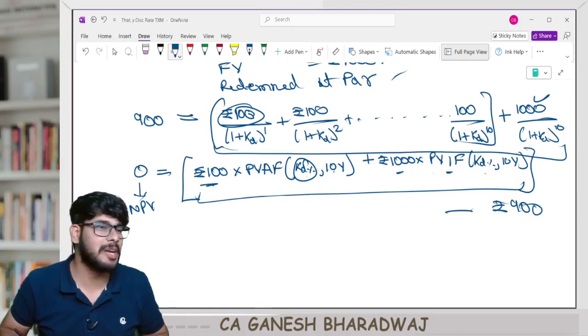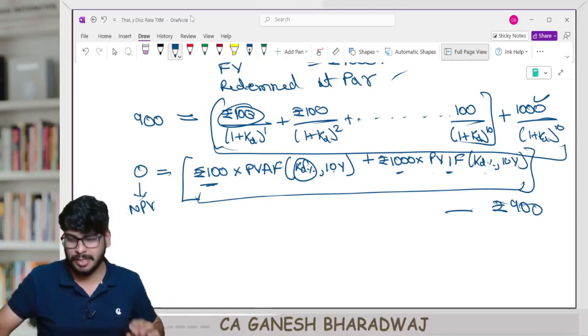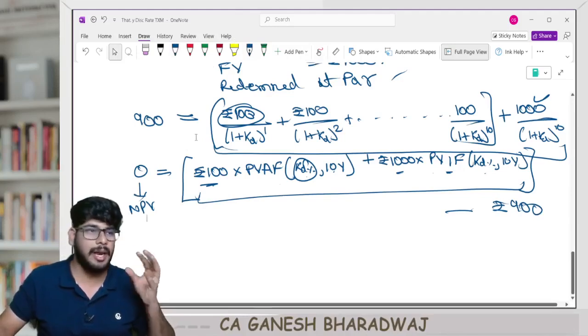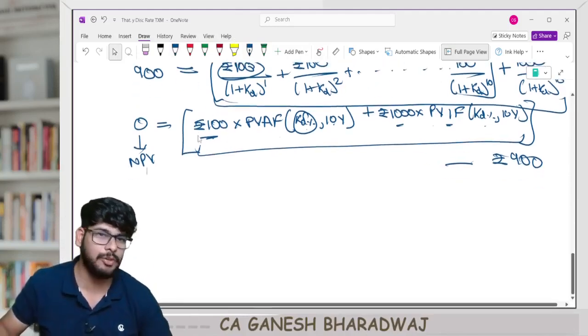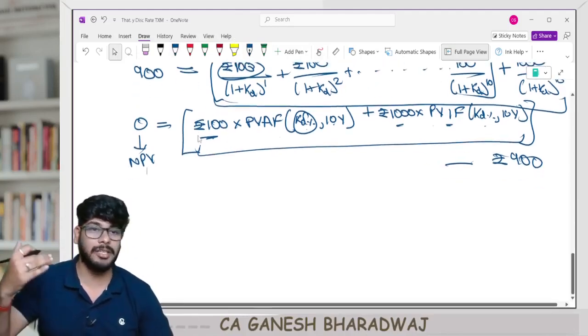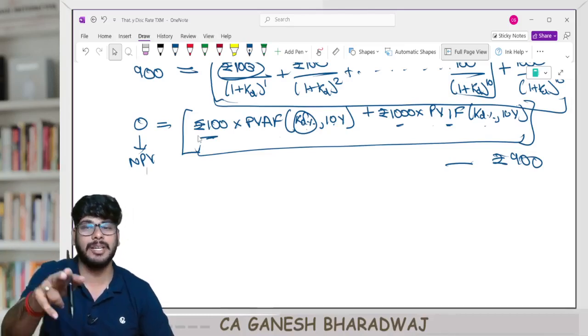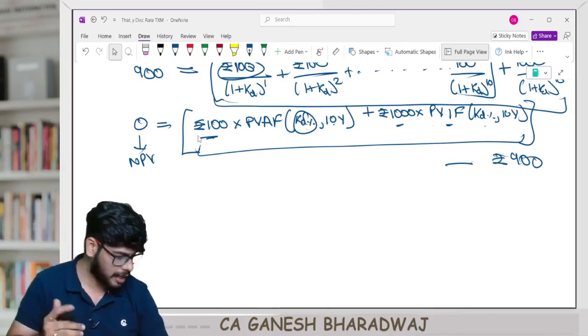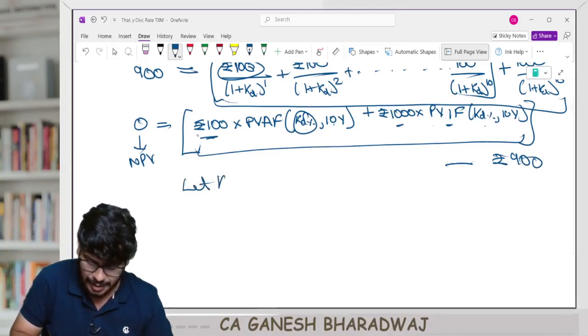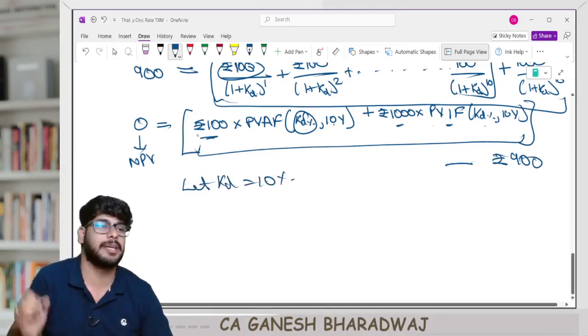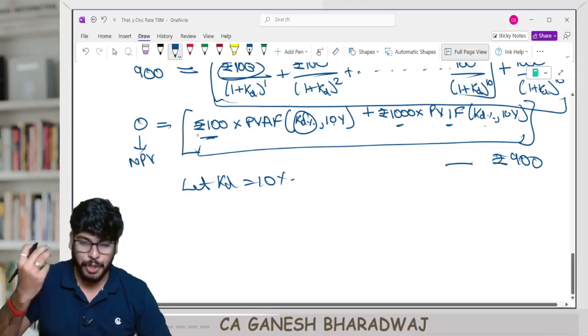Guys, yes. Are you able to understand this? So how do you do it? Trial and error method. That's the only way to do it. Having gotten the two values of NPV, you use interpolation and find out the answer. Now quickly let me do it. Let KD be equal to 10% I'm taking, right? Now what you do, you apply this factor.